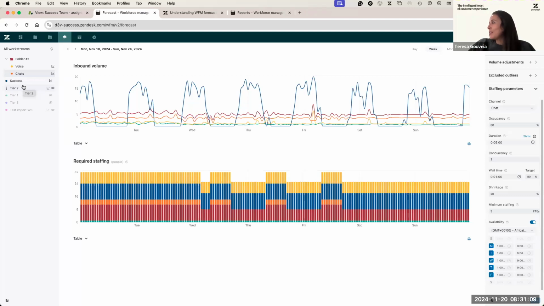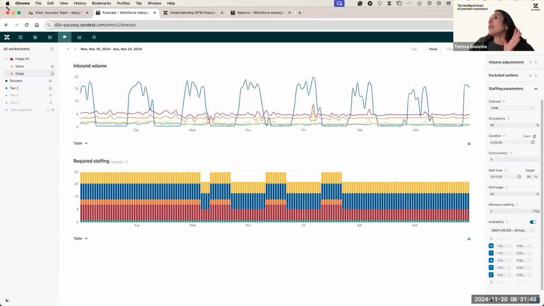Cool. So I think that's all when it comes to setting up the forecast. I wanted to also add information about how you can input inbound volume. As I mentioned, we automatically recover the information from your Zendesk historical data. But let's say that you are using another telephony system or another platform, and you would still like to forecast the volume for that platform that is not integrated into Zendesk. We have a way that you can import the volume.